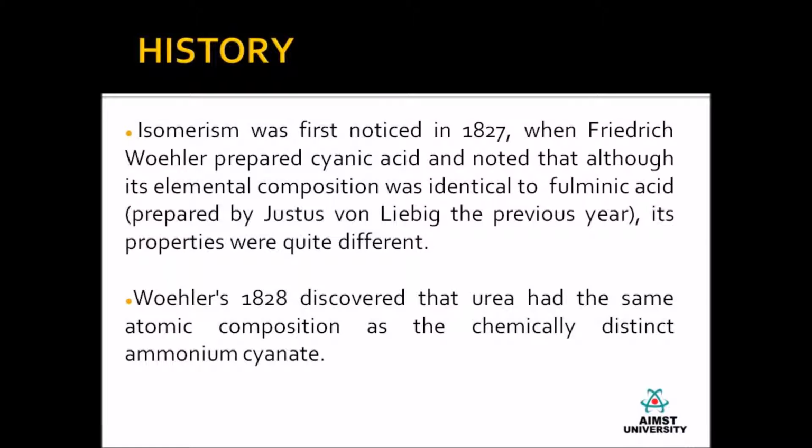Coming to the history of isomerism, isomerism was first noticed in 1827 when Friedrich Wöhler prepared cyanic acid, and he noted that although its chemical composition was identical with fulminic acid, its properties were quite different. In 1828, Wöhler also discovered that urea and ammonium cyanate had the same atomic composition.